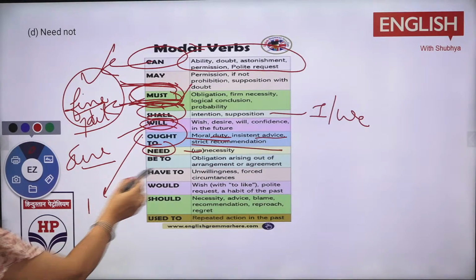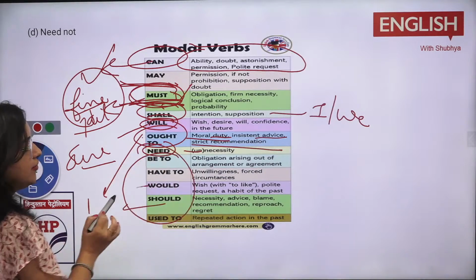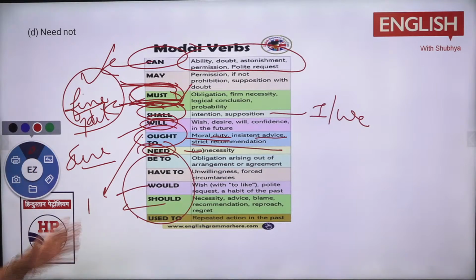Then you can be to, have to, would and should. Would and should, will और shall का क्या आ गया? Past format आ गया. Used to क्या आ गया? Repetitive action आ गया. So in this way you will be there.